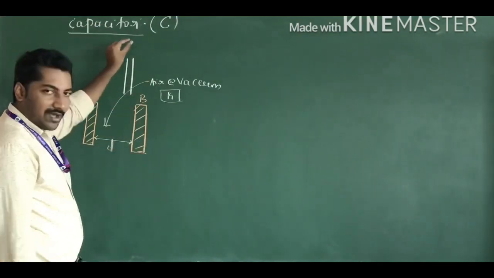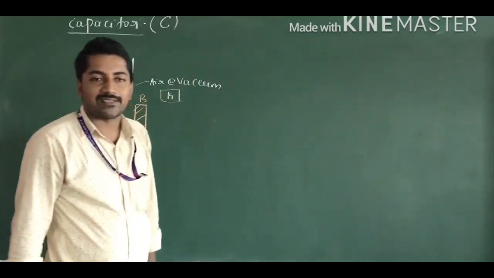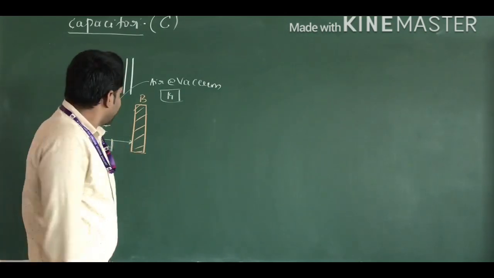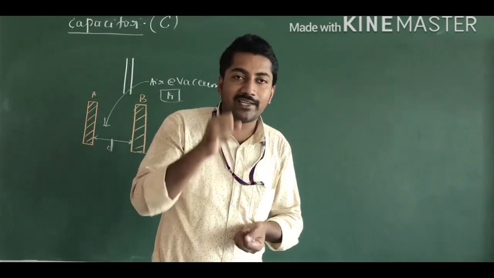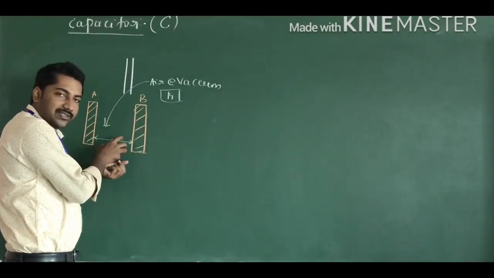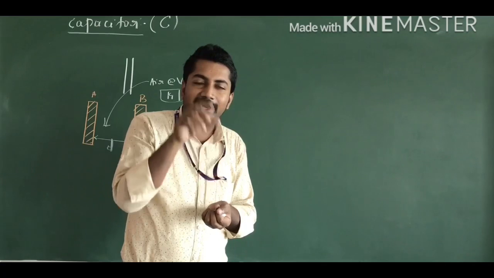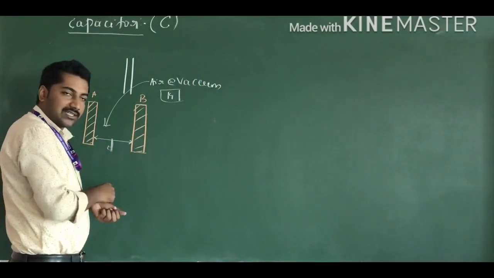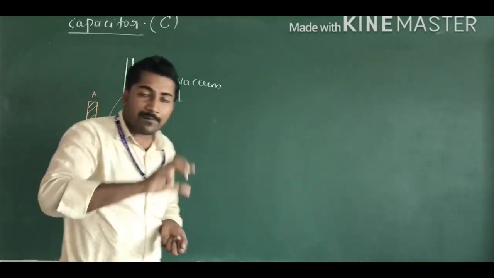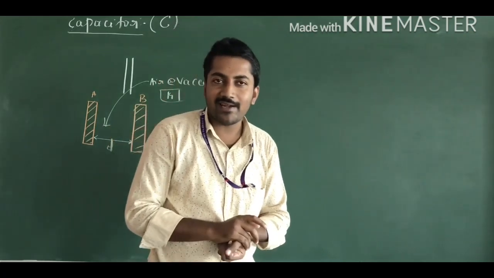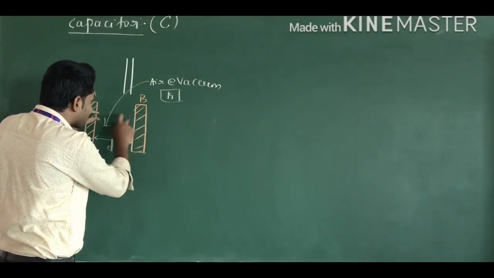A capacitor is the device which is used to store the electrical charges only. And the capacitance of this capacitor tells how much electrical energy is stored by the capacitor. The capacitance depends on the shape and size of the capacitor, and on the distance between the plates of the capacitor.